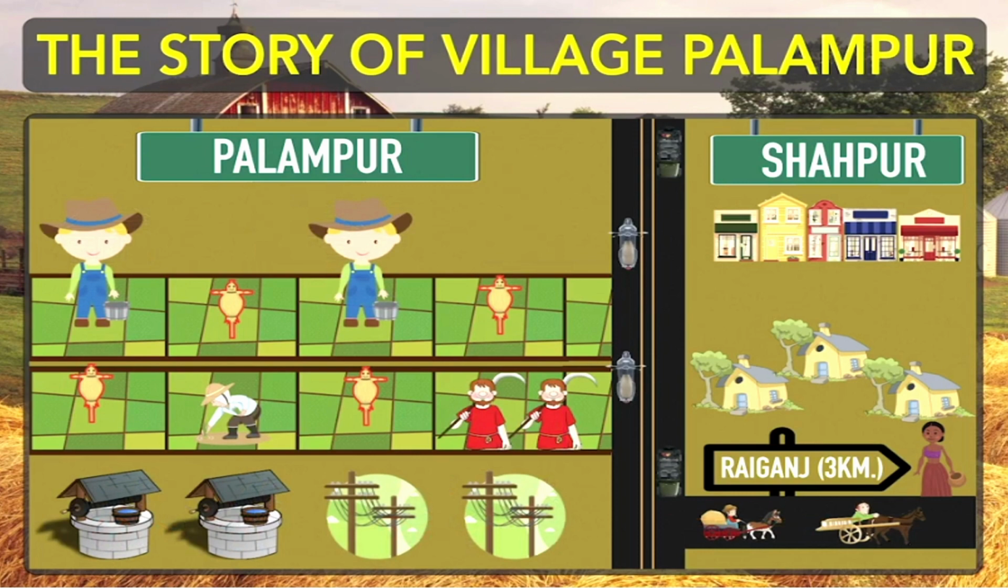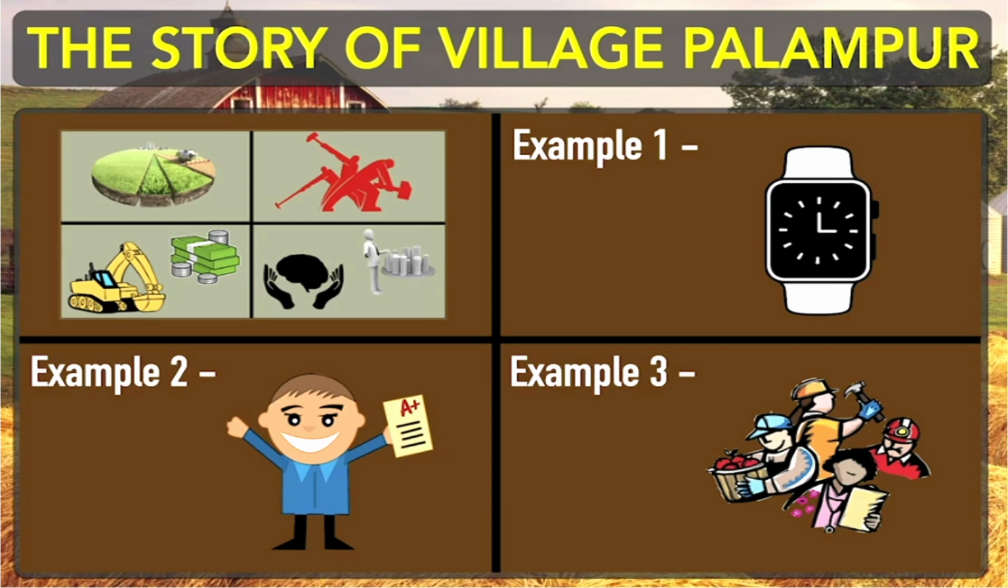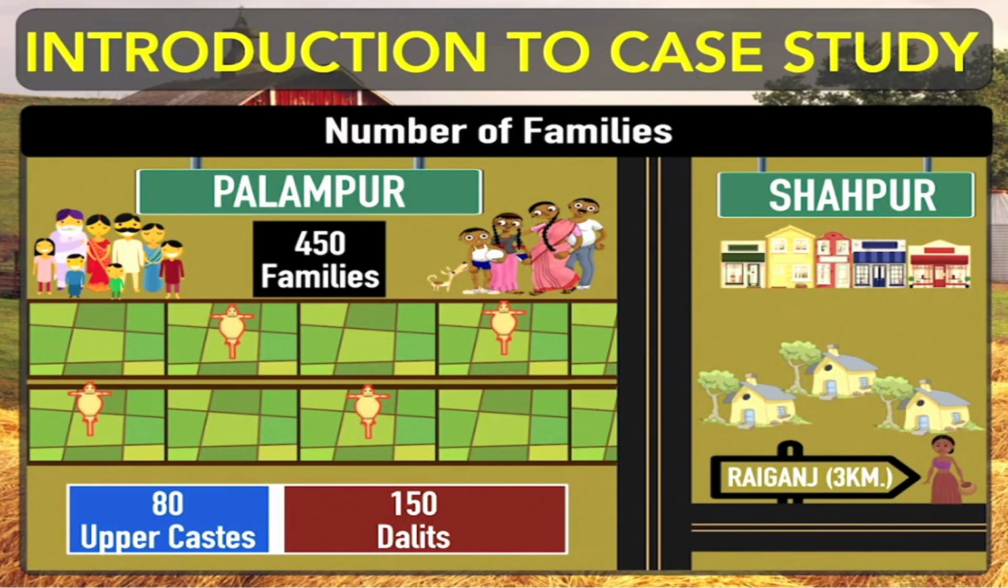Okay, so here we'll talk something more about village Palampur regarding the number of families, the people who are living there in village Palampur. So students, you can see on your screen that 450 families were living in village Palampur. Among them, 80 families belong to upper caste and 150 families belong to Dalits.